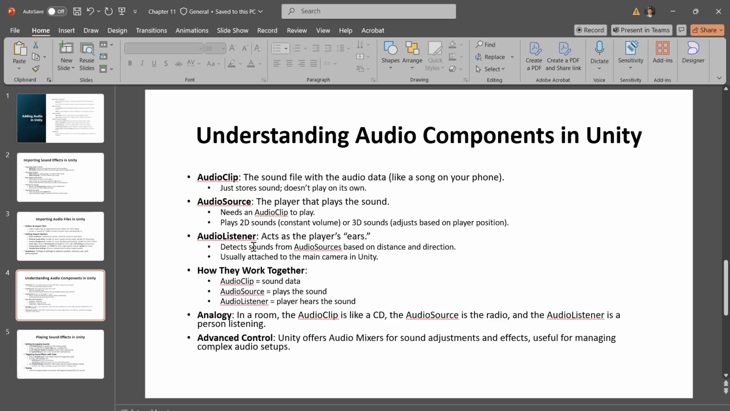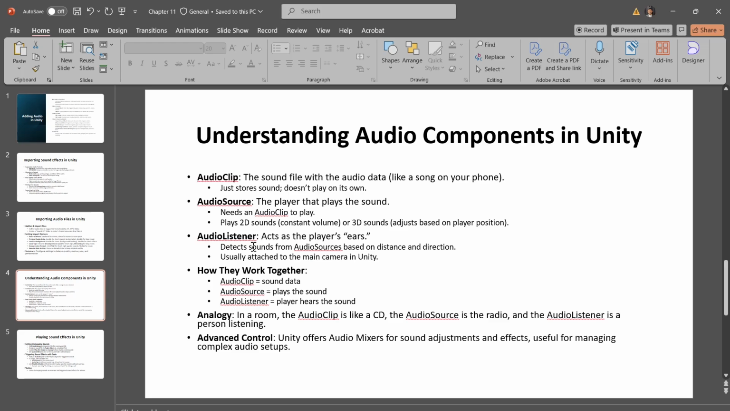Unity also has audio mixers for more advanced sound control. They let you adjust multiple sounds together, apply effects, or change pitch and volume. This is useful for complex sound management, like balancing background music with sound effects, but it's not required for basic audio functionality.